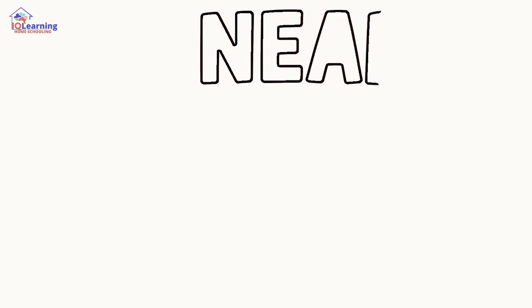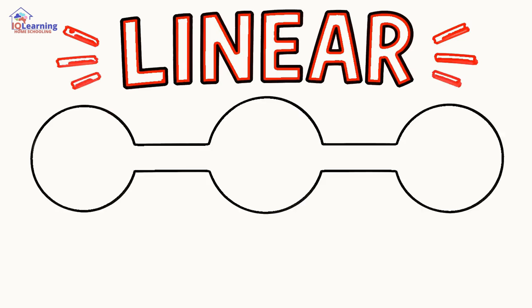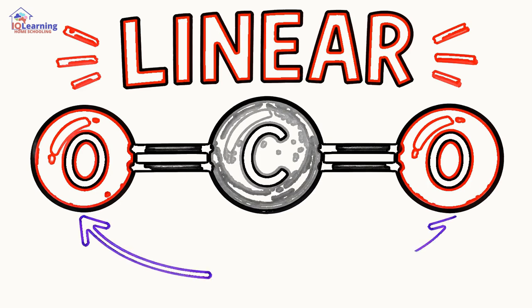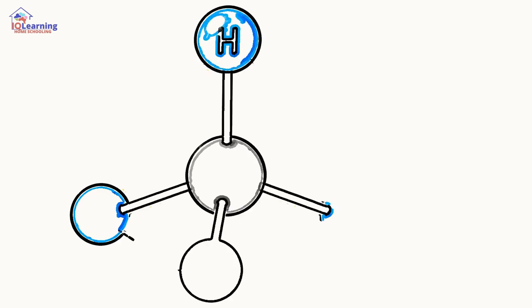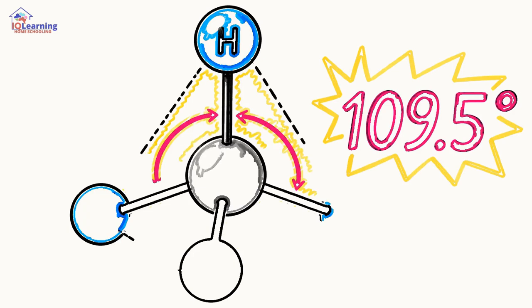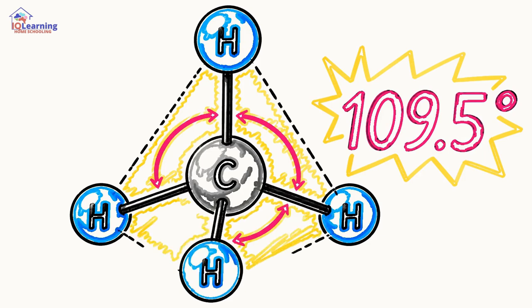Think of it like tying balloons to a central point. If you tie two, they'll point in opposite directions, forming a straight line, a 180-degree angle. That's a linear molecule, like carbon dioxide. If you tie four balloons, they won't form a flat square. They'll arrange into a three-dimensional tetrahedron with 109.5-degree angles between them, just like methane.